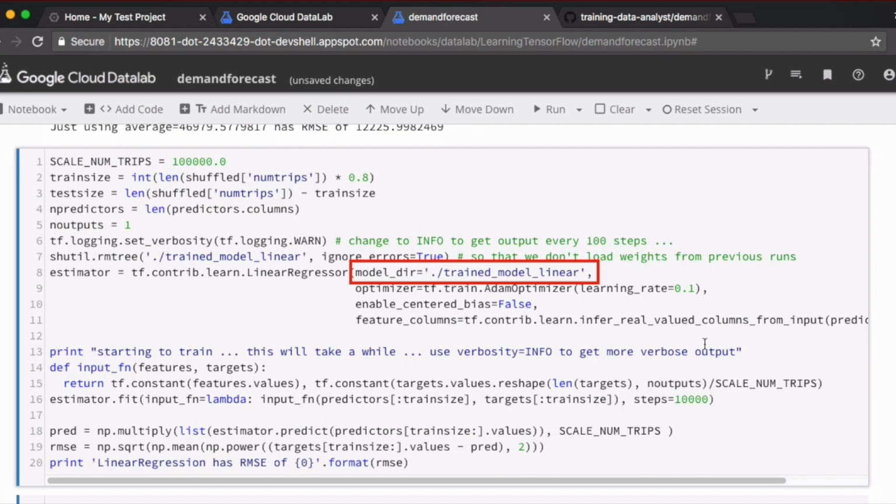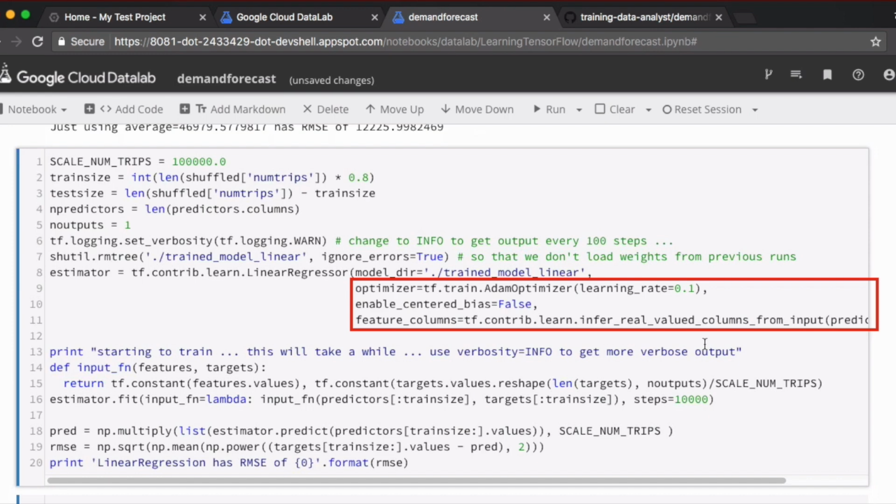There is a model_dir, which is where we store our trained model. This is in the trained_model_linear directory under the current working directory. And here are some other inputs that we can specify to configure this estimator. The first of these is the optimizer that your estimator should use. If you don't want it to use the plain vanilla gradient descent optimizer, you can specify another one. Here we've specified the Adam optimizer.